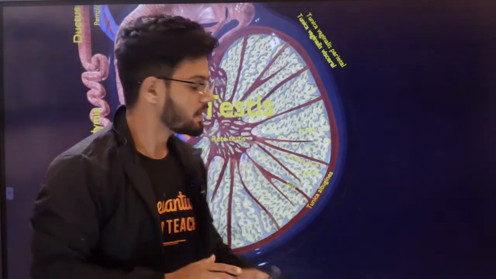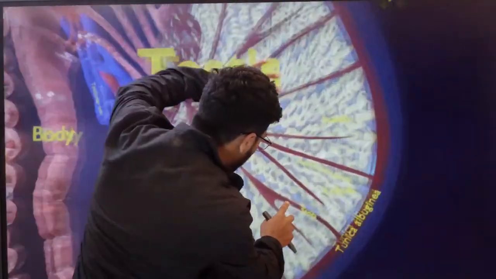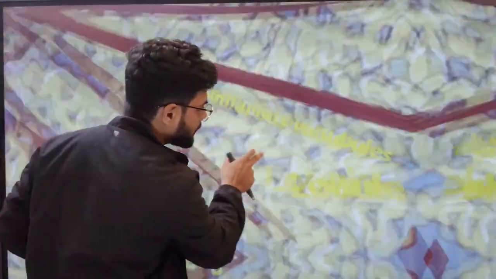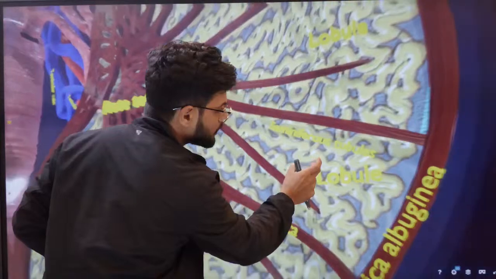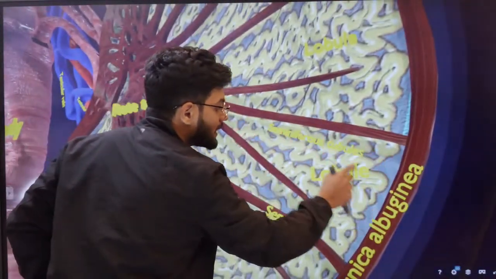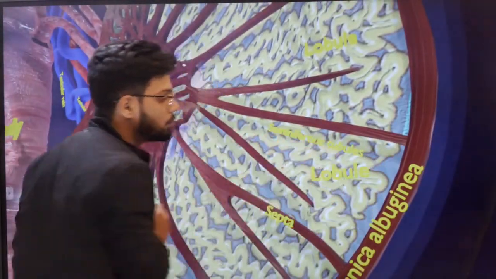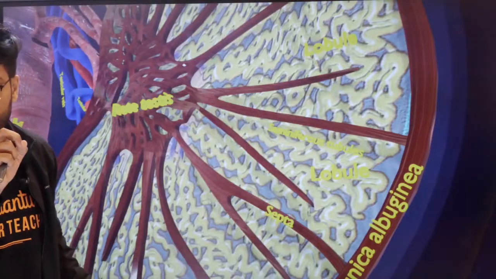Testicular lobules, students. Now again, students, if you zoom in here, can you see inside one compartment there is something called a seminiferous tubule here? Seminiferous tubule. It's visible, right?